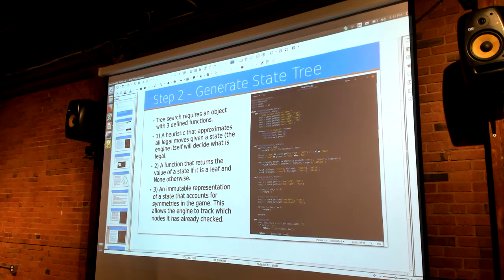So if this is the end of the game, you need a function to check for it being the end of the game. And an immutable representation of states that accounts for symmetries in this game. There are a lot of symmetric positions in this game. I think there's like 800-something states. But once you account for symmetries, like 2 on your left hand and 1 on your right hand is the same as 2 on your right hand and 1 on your left hand, I have, just for lookup sakes, an immutable representation of the state itself.